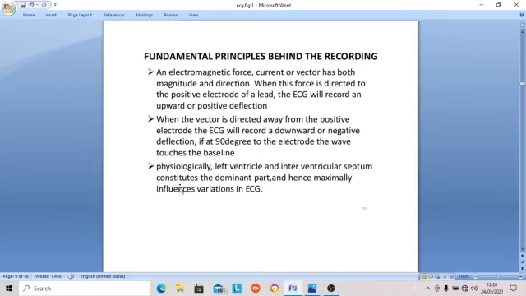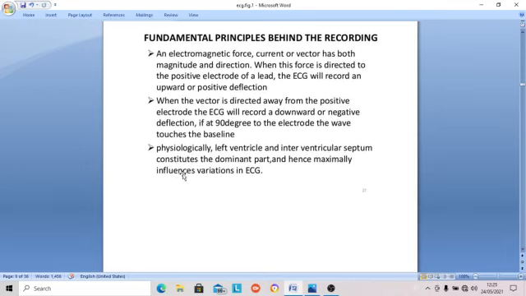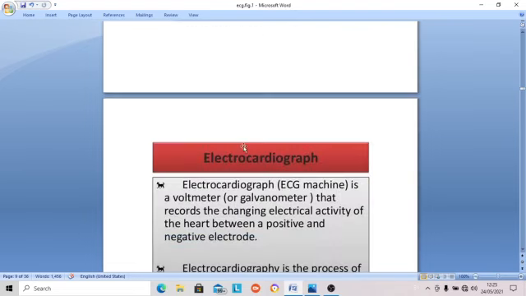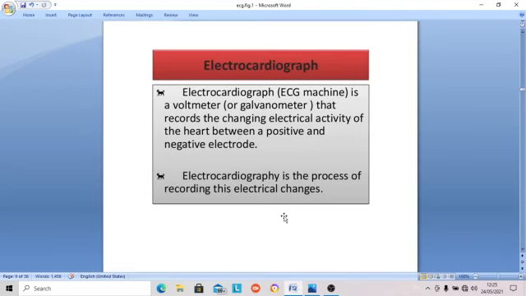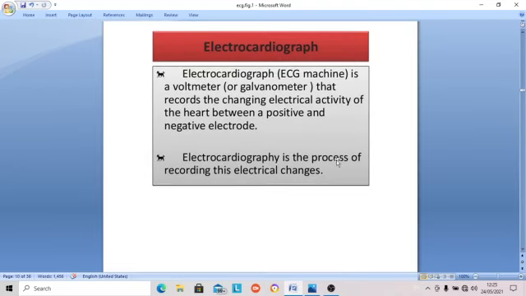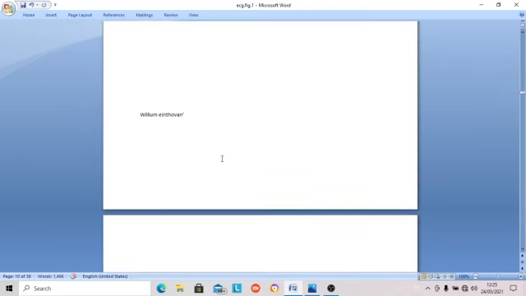More than 80% of the muscular volume of the heart is formed by the left ventricular wall and the interventricular septum. So they form the dominant part of the heart as far as the ECG is concerned. The machine is a voltmeter, a galvanometer. It records the changing electrical activity of the heart between the positive and negative electrodes, and electrocardiography is the process of recording these electrical changes.